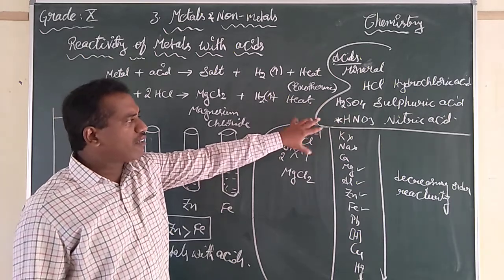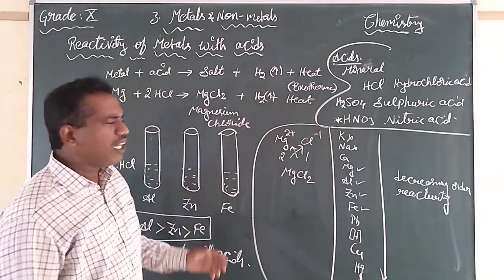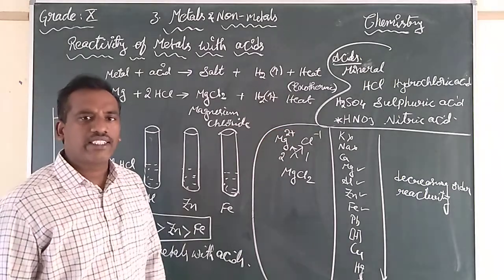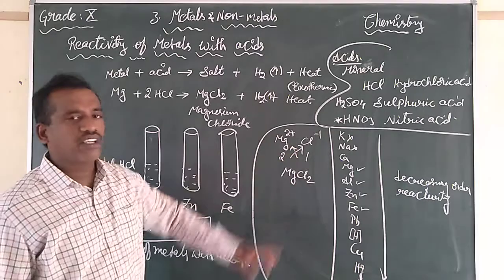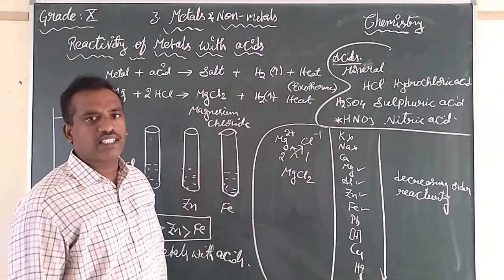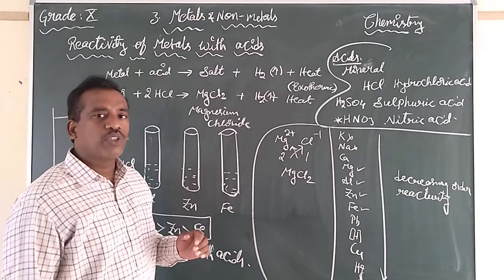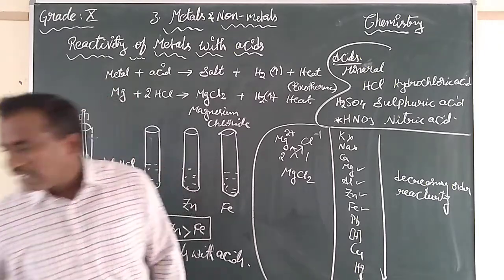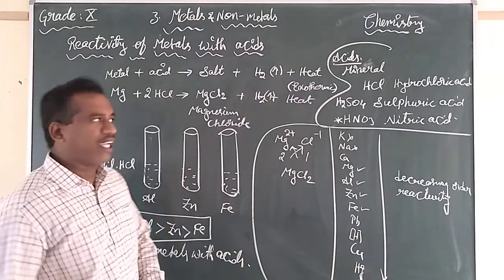And now our concept is, will all the metals react with nitric acid? We had mentioned with a clear point that we don't use nitric acid in this case, to test the metal with acid. Let us come to the main point.